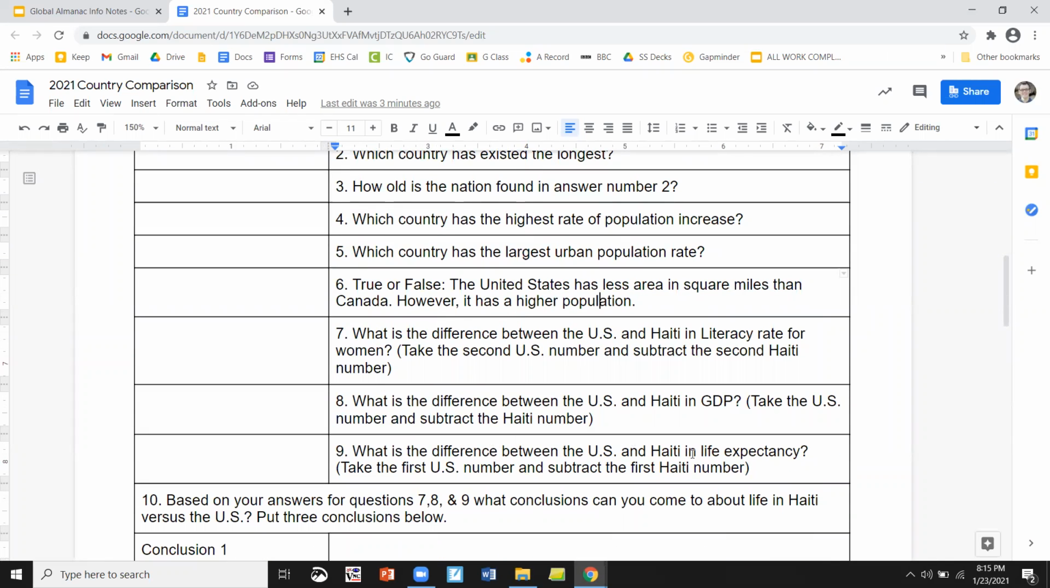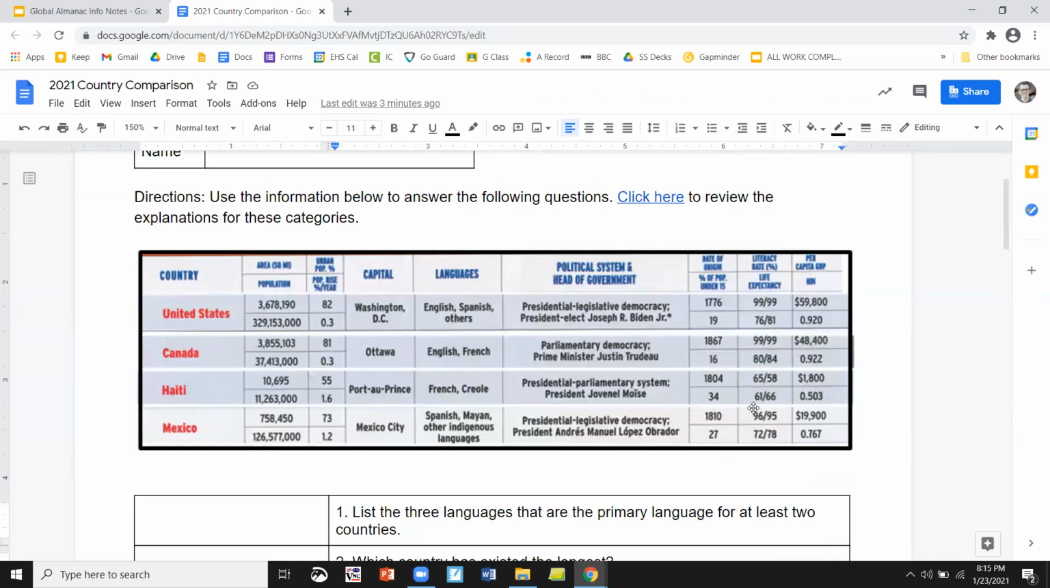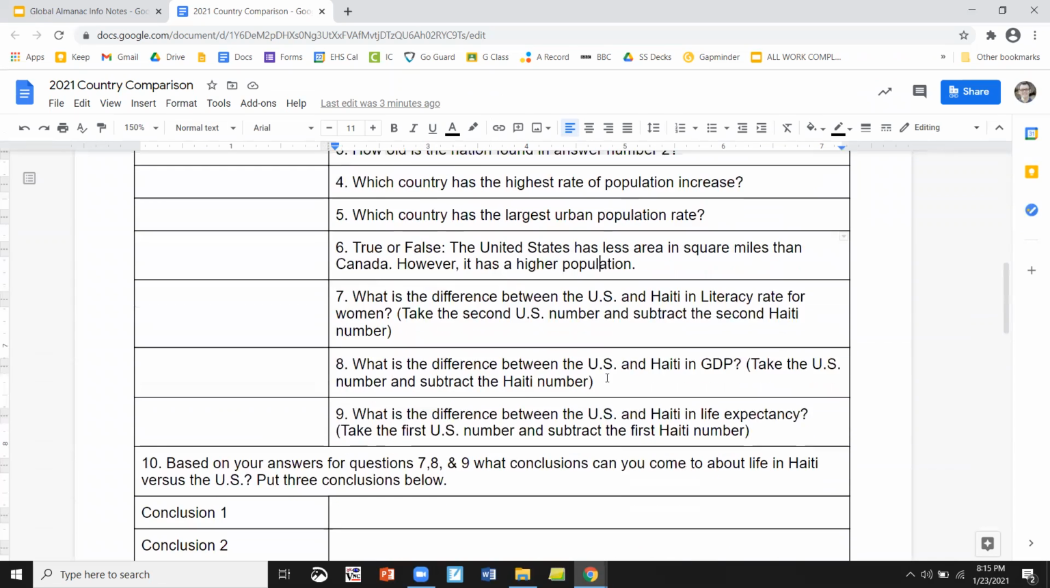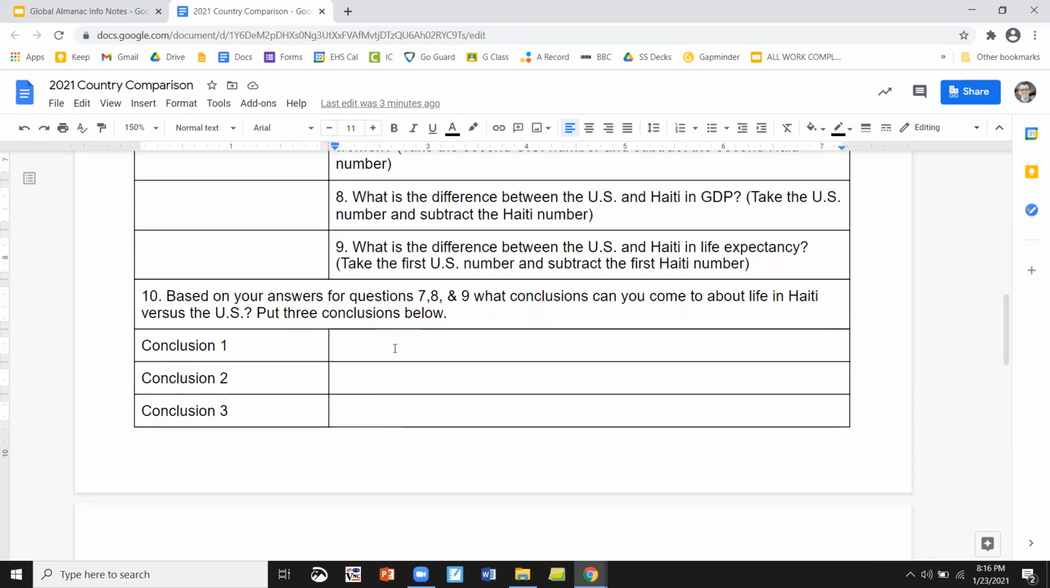Number 9, what is the difference between the US and Haiti in life expectancy? We're going to go with the first one for this, okay? So take your number for the US here, life expectancy, and subtract from your first number here, life expectancy, and get your number there. Now, once you have 7, 8, and 9 done, use that information to come up with 3 conclusions you can make about Haiti and how life is there based on that information.